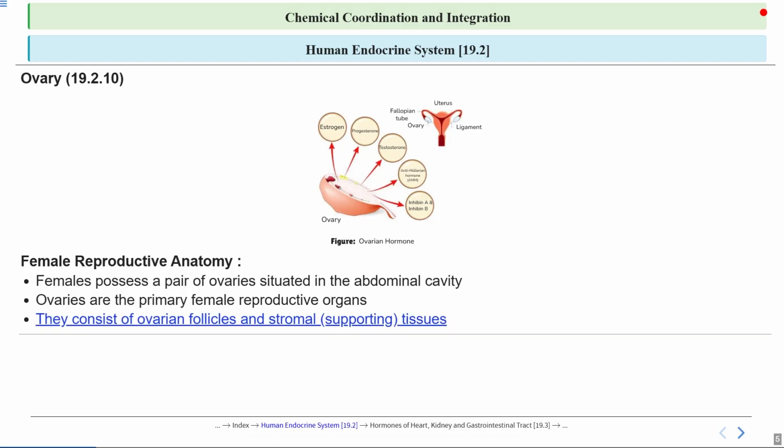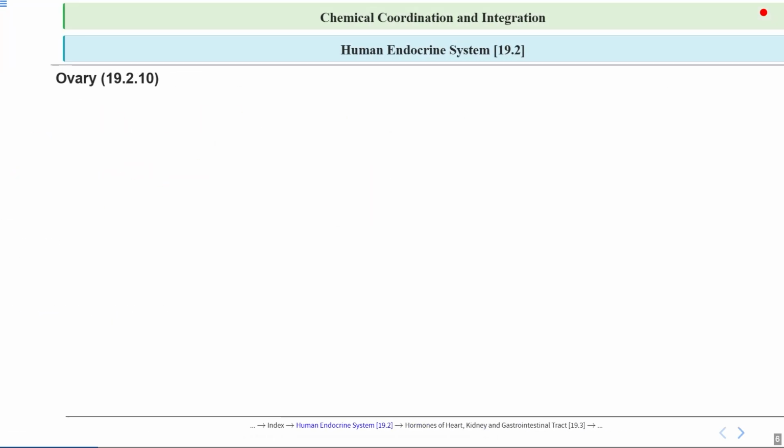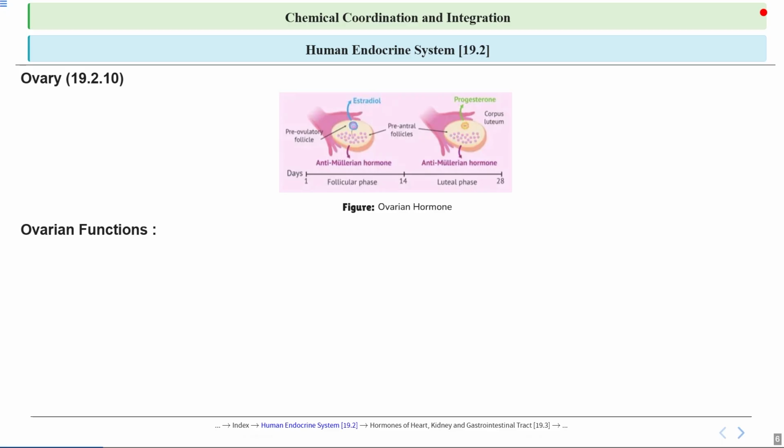They consist of ovarian follicles and stromal supporting tissues. Ovarian follicles are the structures that contain and nurture the developing eggs, while stromal tissues provide support and a structural framework to the ovary, helping in hormone production and maintaining the ovary's shape and function.